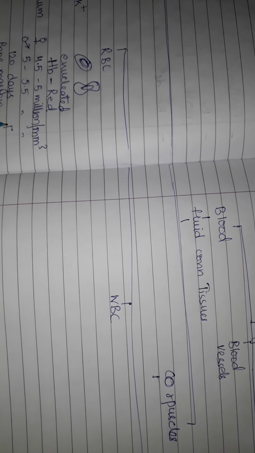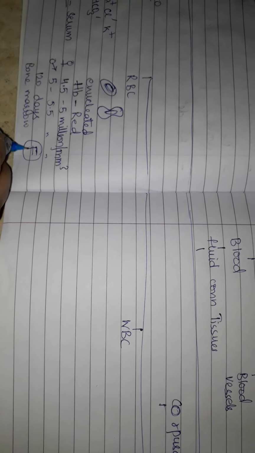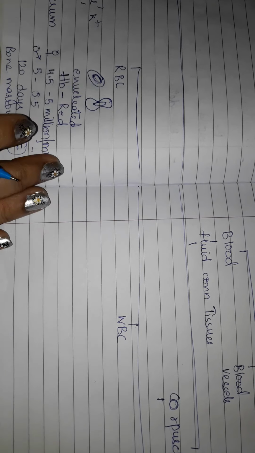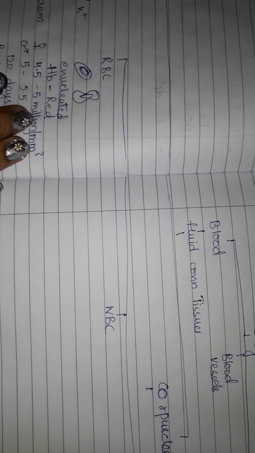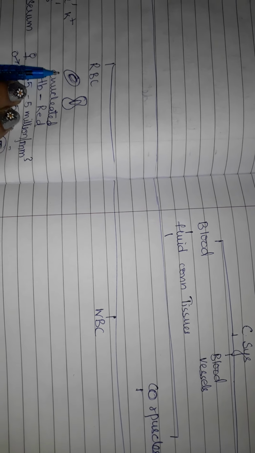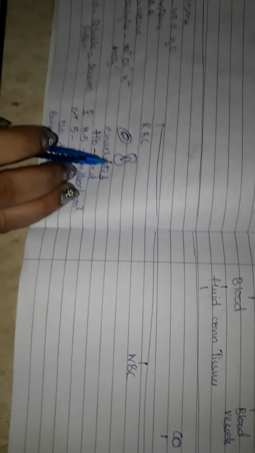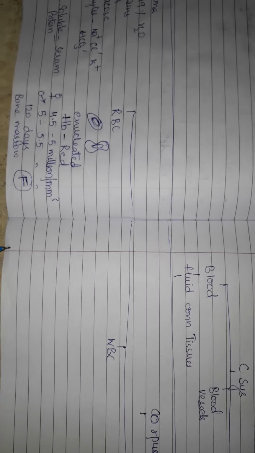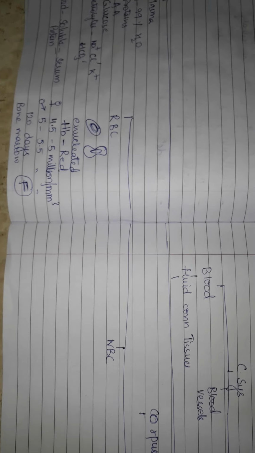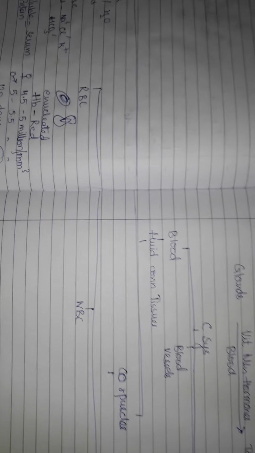That is transportation of oxygen and carbon dioxide. Oxygen and carbon dioxide combine with hemoglobin of RBC, and then they are transported to various cells and vice versa, like we have done in transport of gases.